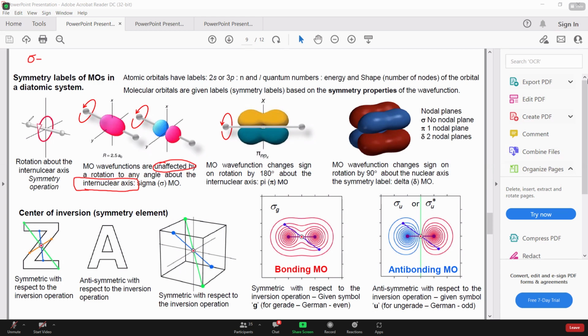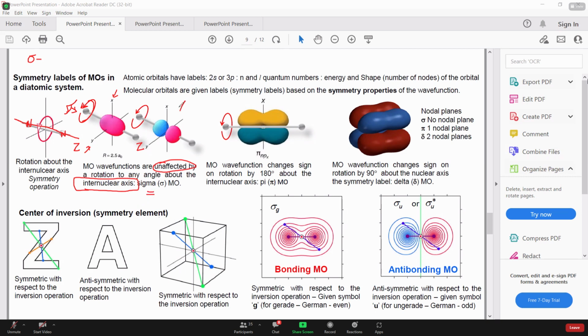So if this is the nucleus of the first atom and this is the nucleus of the second atom, the axis passing through these two nuclei is the z-axis. The other axes will be x and y, right? Since this is the z-axis, if you are looking from here and you rotate around this axis, there won't be any phase change or any change in the shape of the orbital, right? So that's why this bond is called a sigma bond, right?